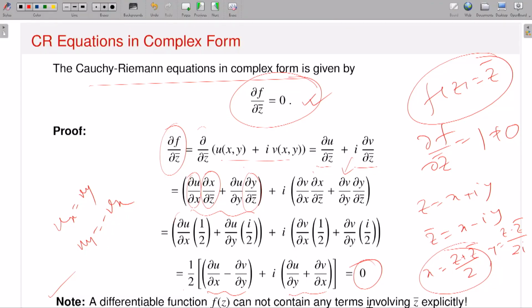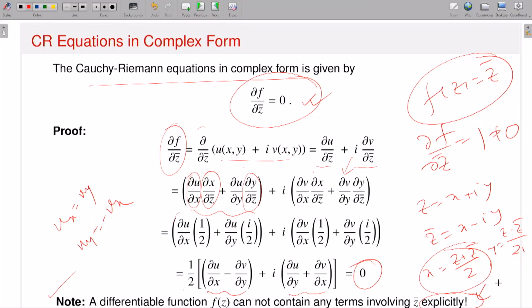So note, a differentiable function f of z cannot contain any terms involving z bar explicitly. That is very important. It might happen that it contains some z bar term implicitly. That might happen. But this equation tells you that it should not contain any term in z bar explicitly. It might contain implicitly, right? One example maybe later on I'll talk about. Even if it contains implicitly, I can have complex differentiability, but it should not contain any z bar term explicitly. That is why you should focus on this word explicitly.